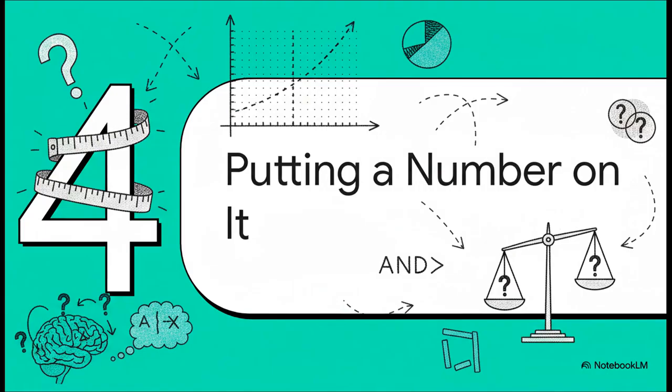Okay, so having these categories is a huge step. But can we get even more precise? Can we actually put a number on our uncertainty? Let's see how logicians tried to do just that. And this is a massive leap forward. Instead of just saying a statement is unknown, now we can say something like, I'm about 70% sure it's true. This gives us a much more nuanced and frankly realistic way to represent what's going on in an agent's mind.